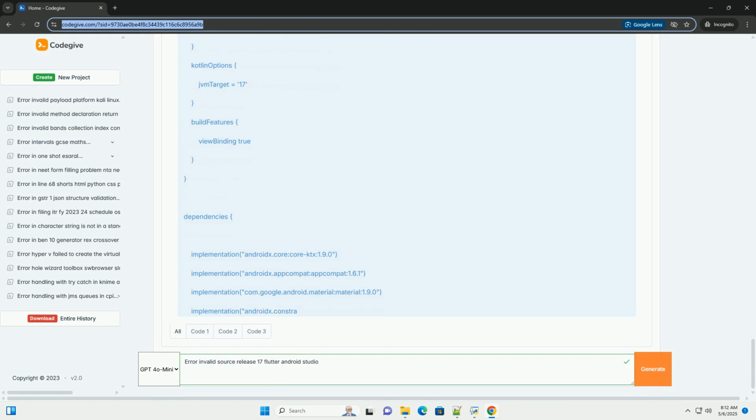Build.gradle inspection. Examine your project's build.gradle files, both the project level and app level files, for the following lines. These lines are commonly found within the Android block. Pay close attention to the source compatibility and target compatibility values. They might be set to VERSION_1_8, Java 8, VERSION_11, Java 11, or something else.